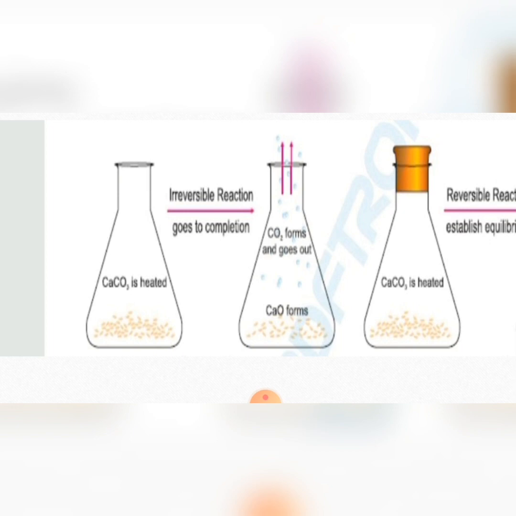So in this reaction, the reactant decomposes into products, that is carbon dioxide and calcium oxide. But as carbon dioxide evolves, the reverse reaction cannot occur because there is no more carbon dioxide available for calcium oxide to react. So this is an example of an irreversible reaction in which the reaction goes to completion. The reaction is complete.